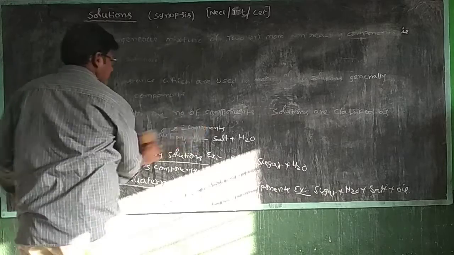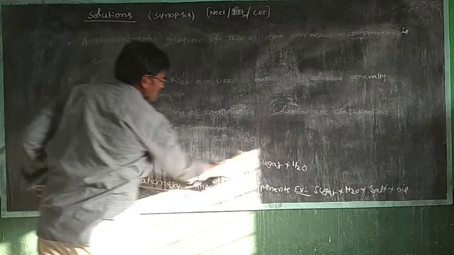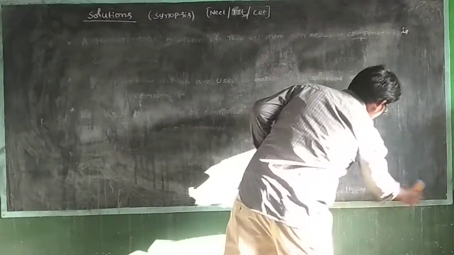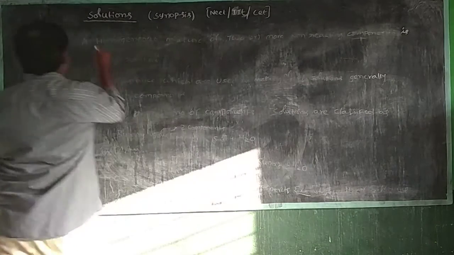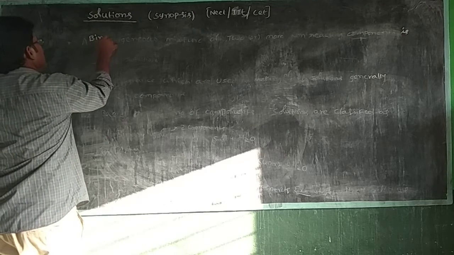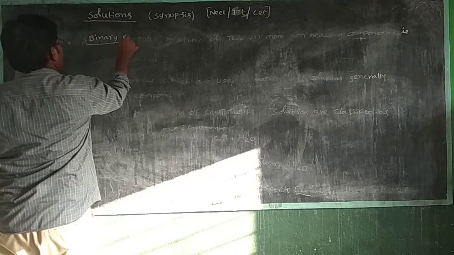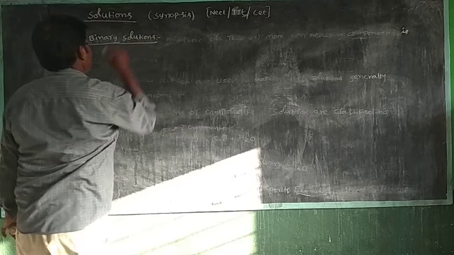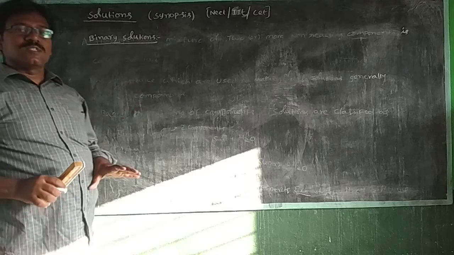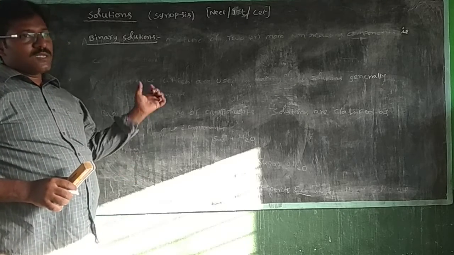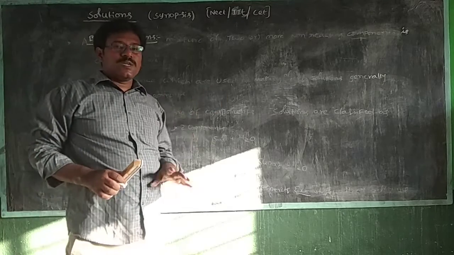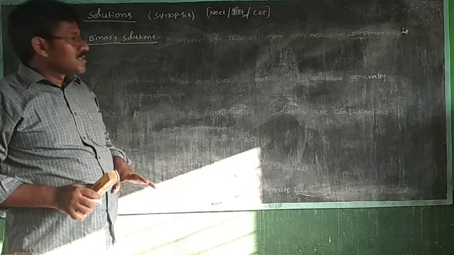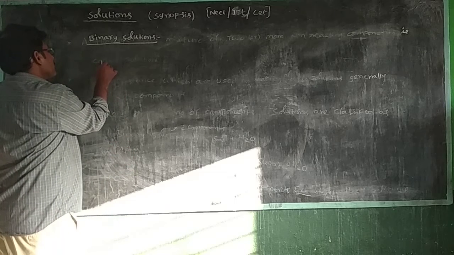Binary solutions. In binary solutions, it also involves two terms. Binary solutions means two components. First one is solute, another one is solvent. Listen, what is meant by solute?